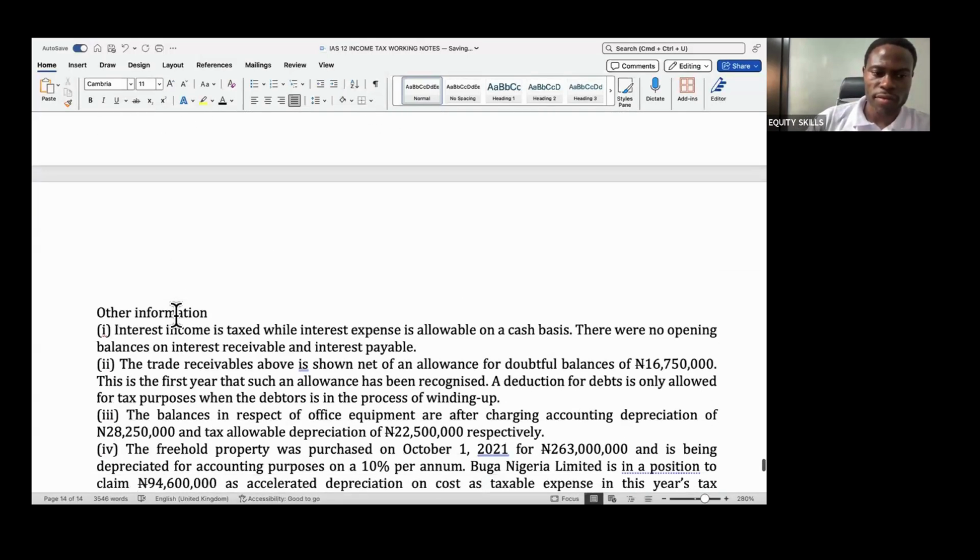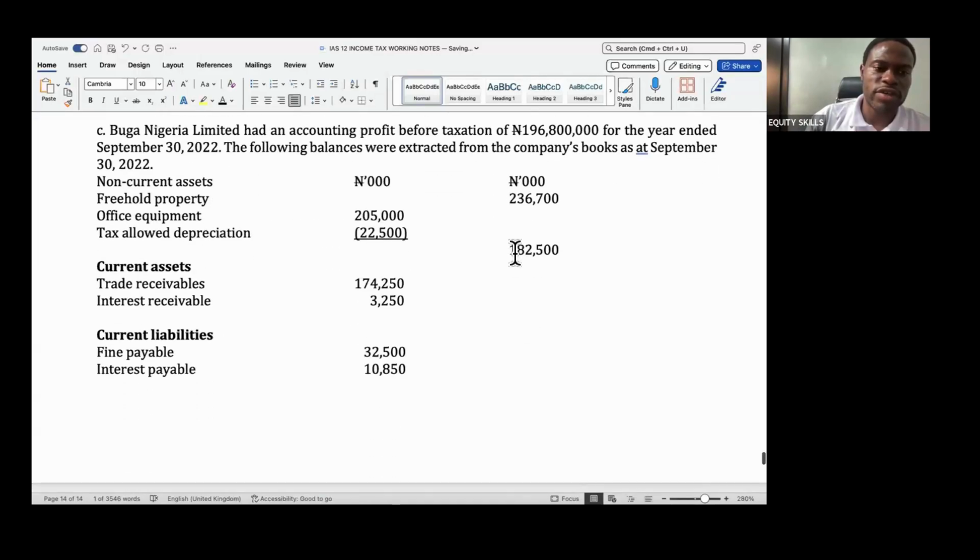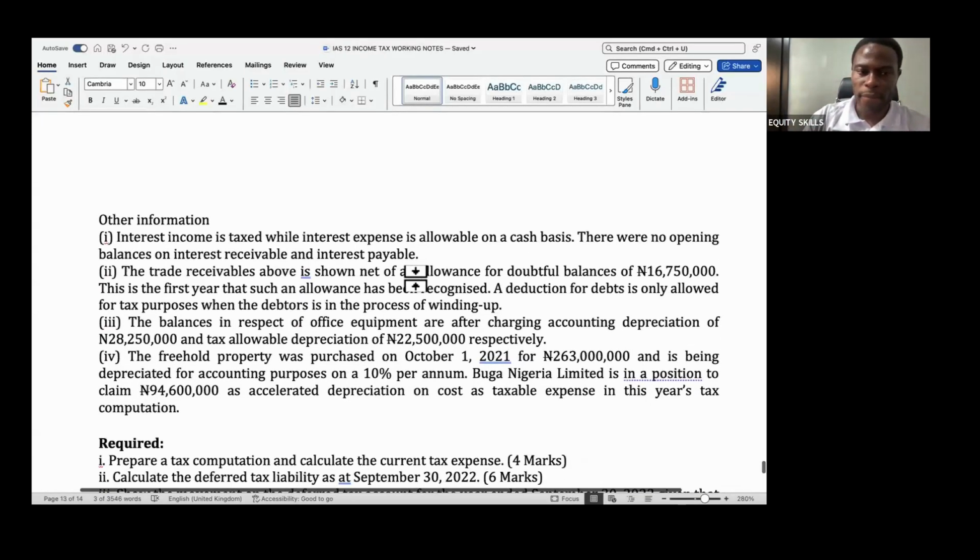10,850. The second one is talking about trade receivables. Now, this trade receivables is shown net of allowance for doubtful debt of 16,750, meaning that the trade receivables you are seeing here is after removal of allowance for receivables of 16,750. They have removed it already. And this is the first year that this allowance has been recognized.